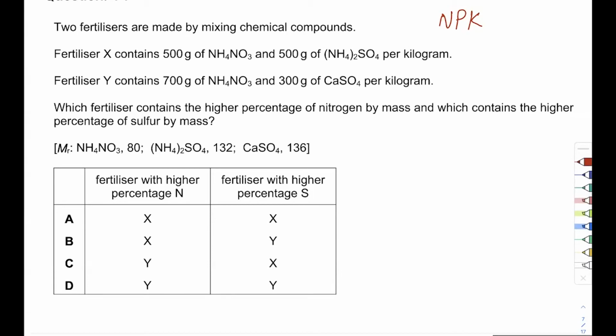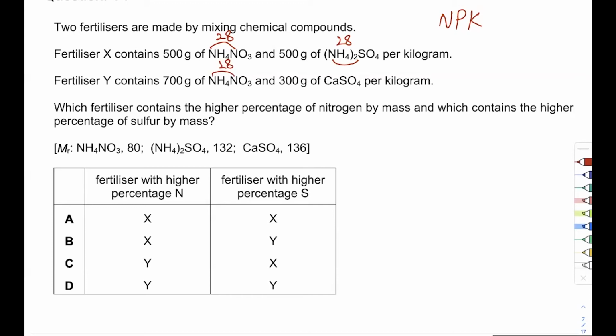काफी लंबा काम लग रहा है ये. No problem. कर लेते हैं. So, what is the total mass of this thing? First, figure out how much is the Mr. You already know that. And how much is the nitrogen? Remember, this thing is giving us 2 nitrogen, so that's 28, 14 times 2. This one's also giving 2 nitrogen, so that is 28. This one's giving 28, and this one is not giving that.